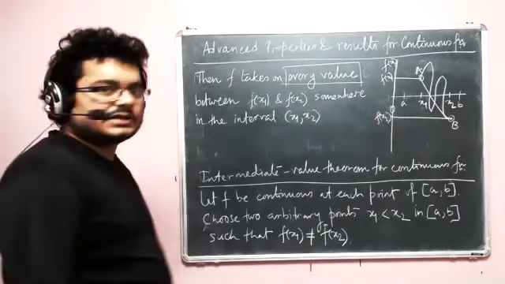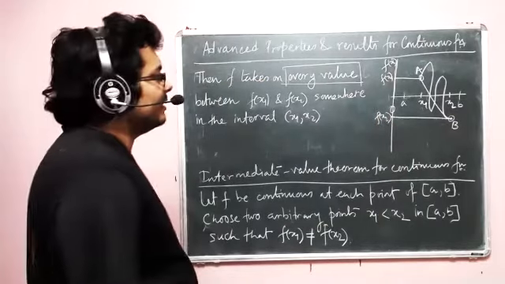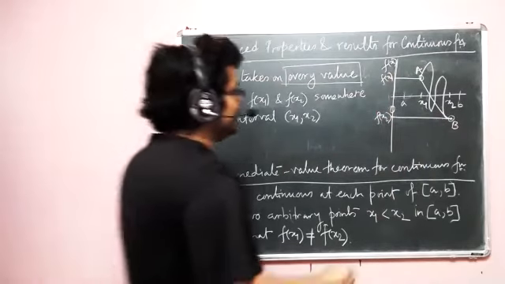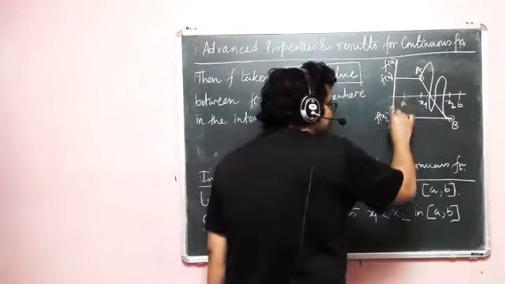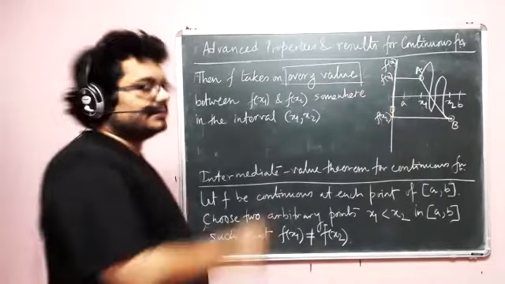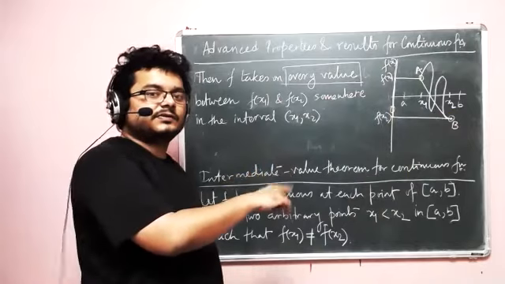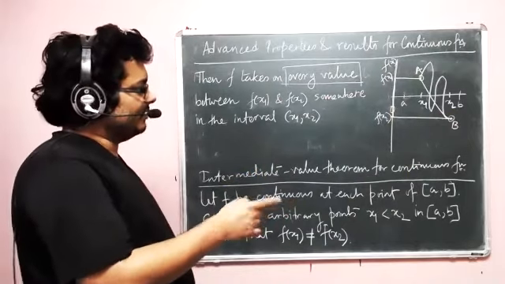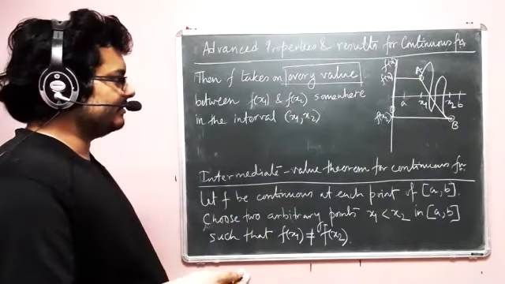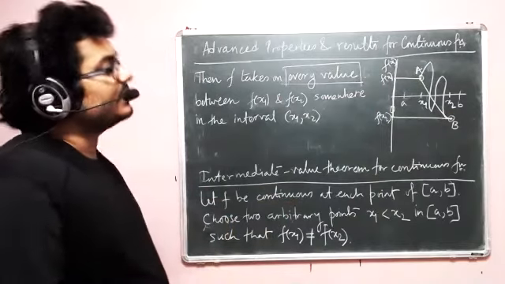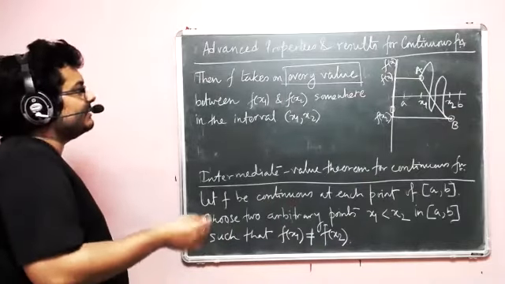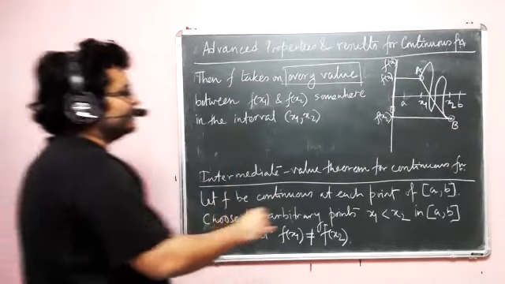What the theorem says is that if you are drawing a continuous function, then every value in this interval will appear as a value of the function f(x). Now, the theorem does not say where. That's not the issue here. Where it takes that value is a very different issue. But what it says is that it will take every value between these two values.